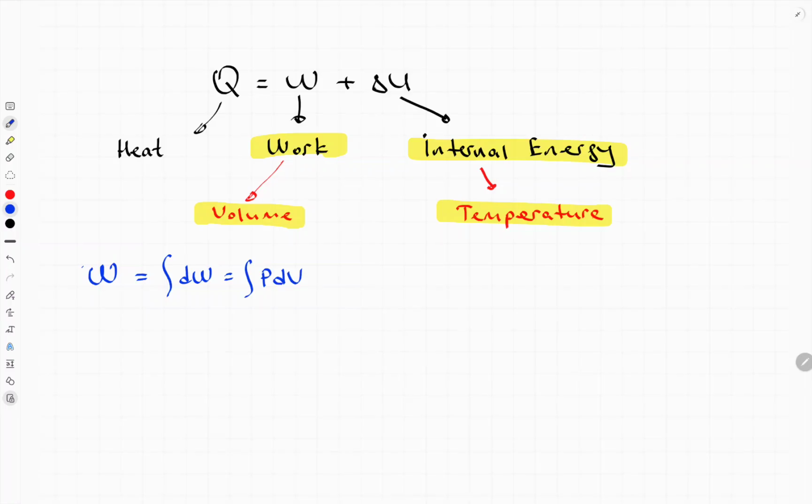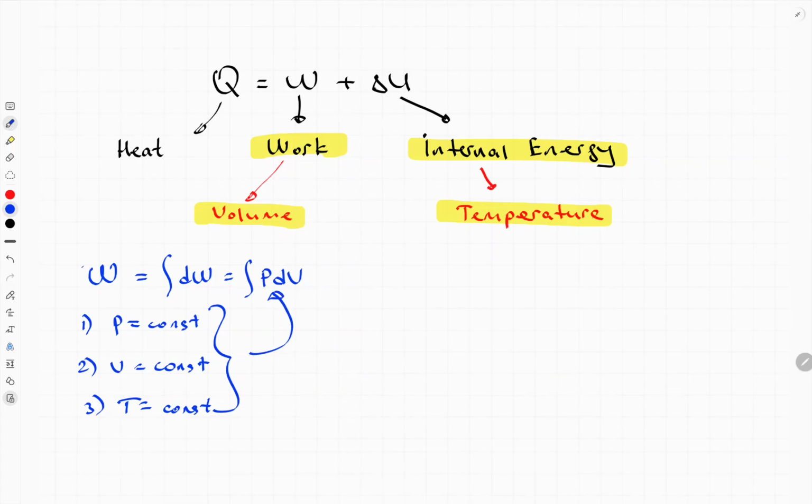You should remember, this is the original equation for work. Of course, we can apply it for an isobaric process, for an isovolumetric process, for an isothermal process, etc. But all these iso processes come from this original equation, P dV.